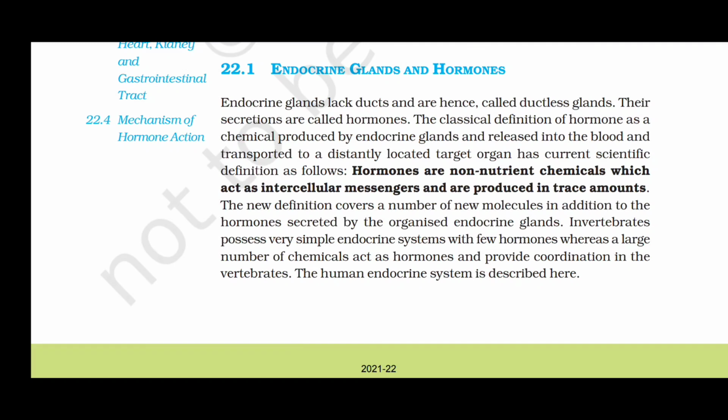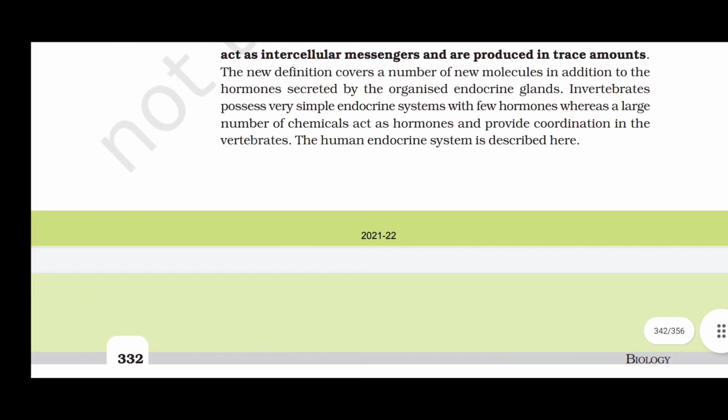Invertebrates possess very simple endocrine systems with few hormones, whereas a large number of chemicals act as hormones and provide coordination in the vertebrates. The human endocrine system is described here.